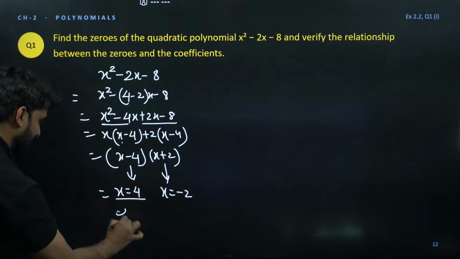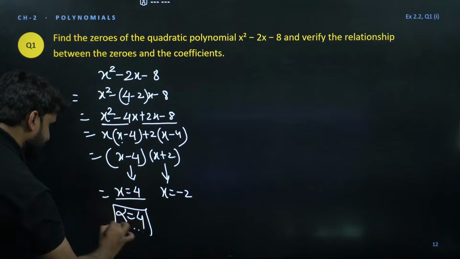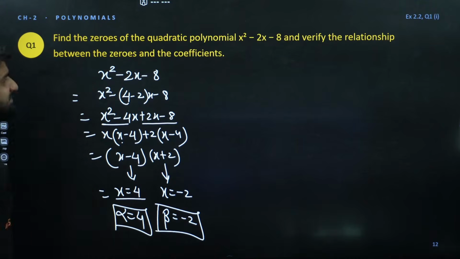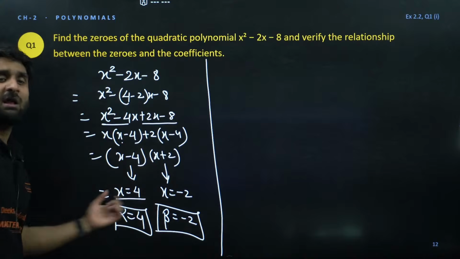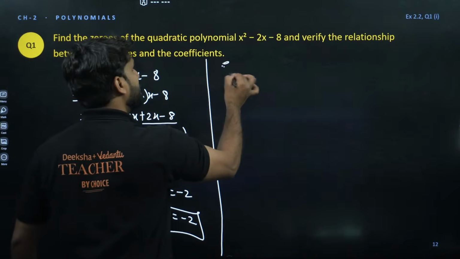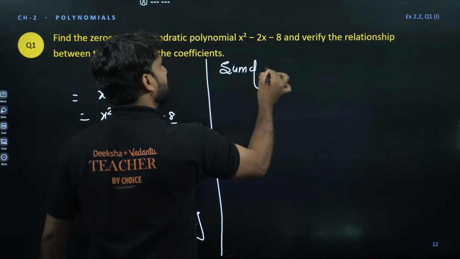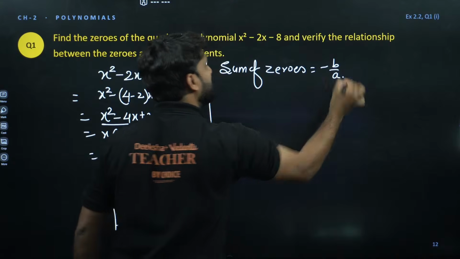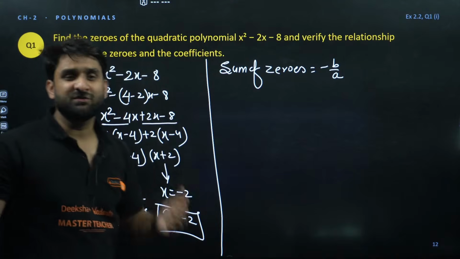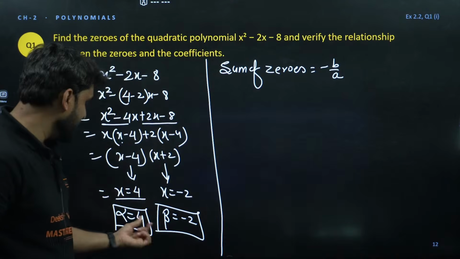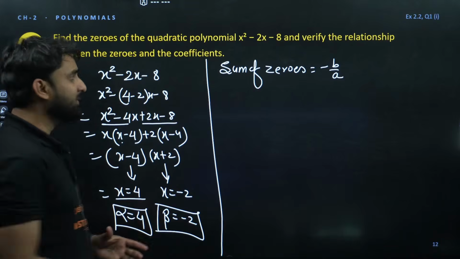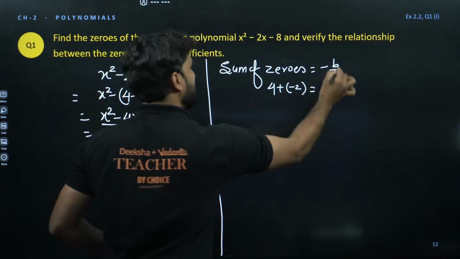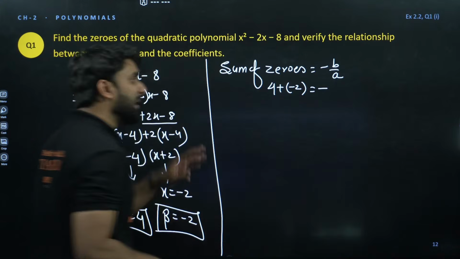So we can take alpha as 4 and let's call minus 2 as beta. Alpha is 4 and beta is minus 2. Okay. So we have alpha and we have beta. And do you know, champion, the formula for the sum of zeros? Sum of zeros is equal to minus b by a. So let's verify. First zero is 4 plus second zero is minus 2, it should be equal to minus b by a.